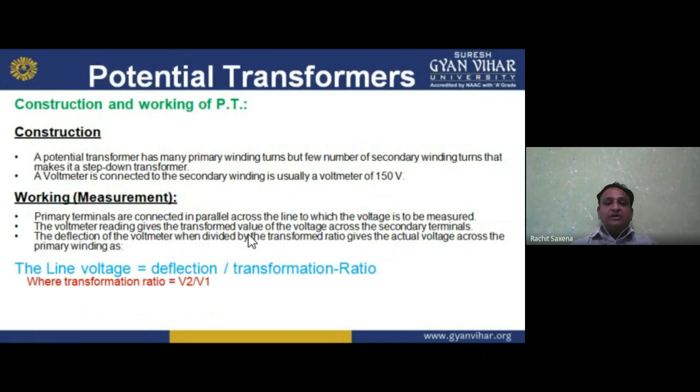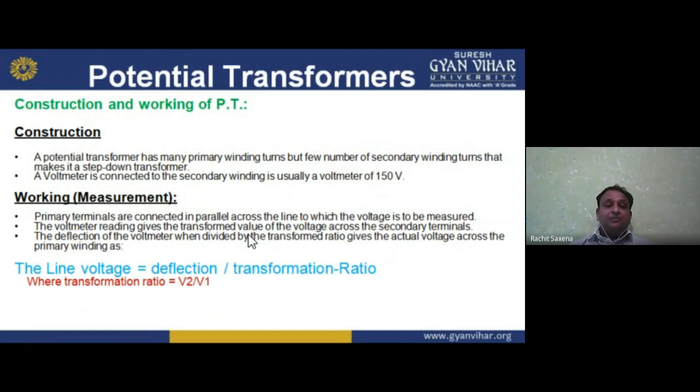Now, construction and working of the potential transformer, PT. Construction: a potential transformer has many primary winding turns but a few secondary winding turns, which makes it a step down transformer. A voltmeter for voltage measurement is connected to the secondary winding, and it is usually a voltmeter of 150 volt.